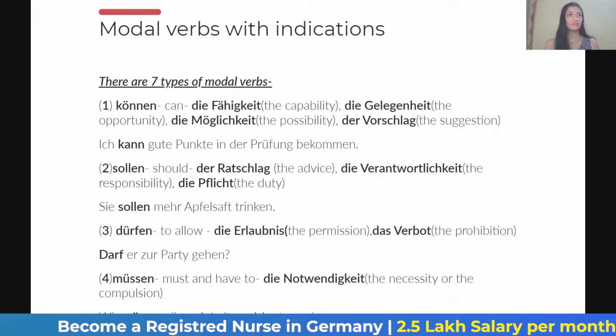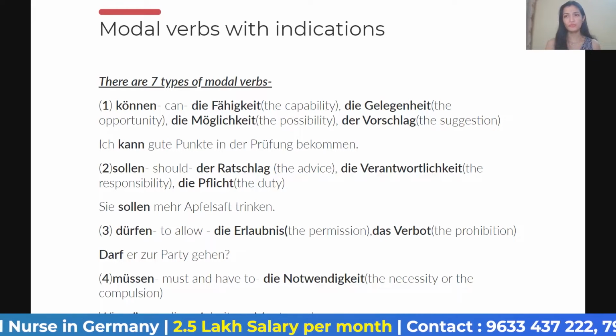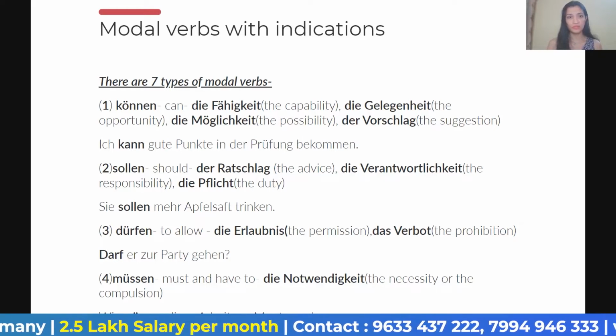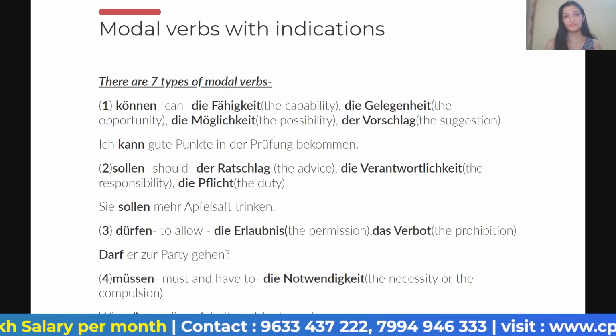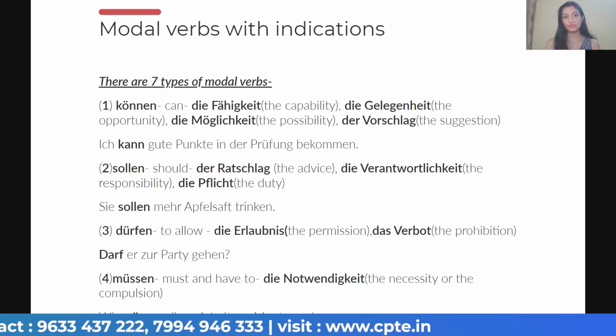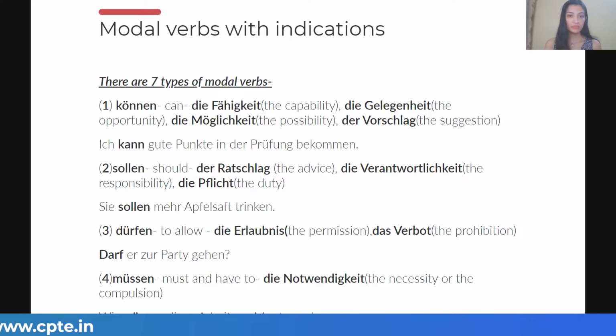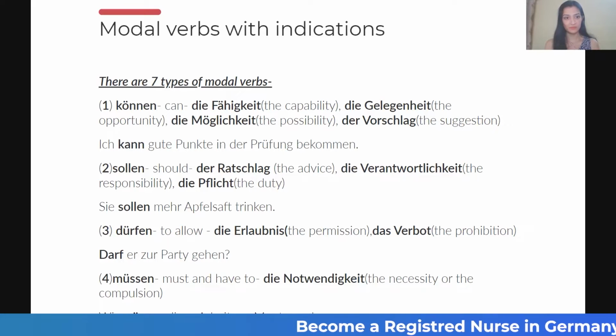Like, for example, if I'm getting bored and you are giving me ideas, suggestions that you can do this, you can do that if you're getting bored. So yes, these are the 4 indicators which are presented by the modal verb können. For example, ich kann gute Punkte in der Prüfung bekommen. I can get good points, good marks in the examination. So it is showing our Fähigkeit, which is capability, okay?